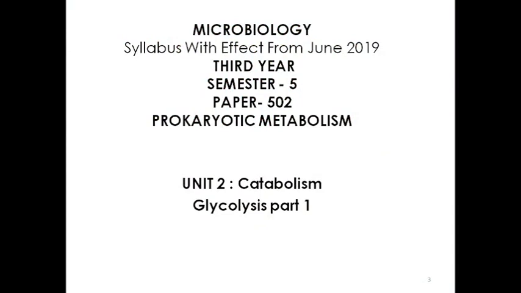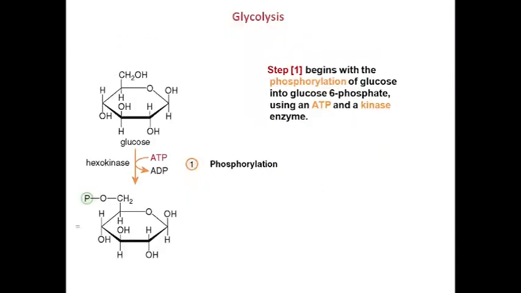We are going to see about catabolism and here we are going to discuss glycolysis. The first step of glycolysis is called first phosphorylation. Here phosphorylation of glucose takes place. In this reaction, glucose is phosphorylated to glucose 6-phosphate in the presence of an enzyme hexokinase.